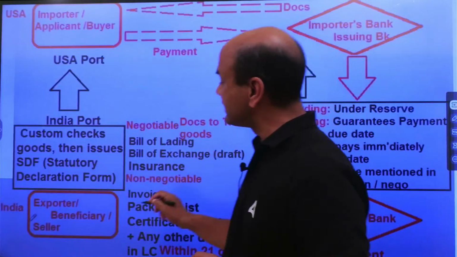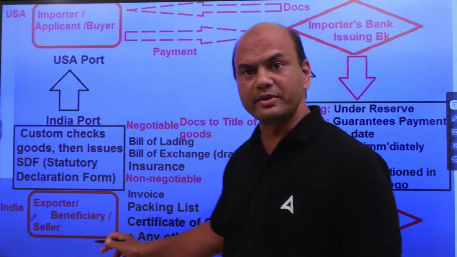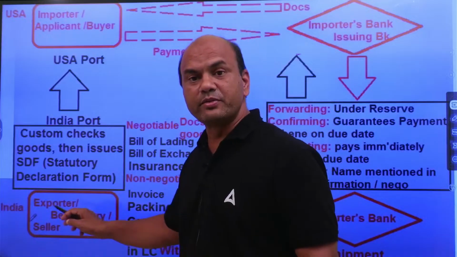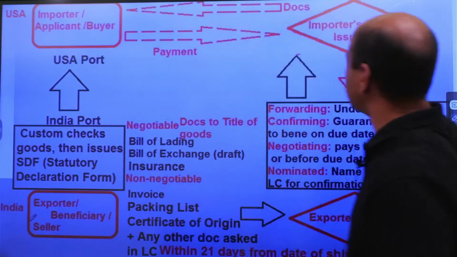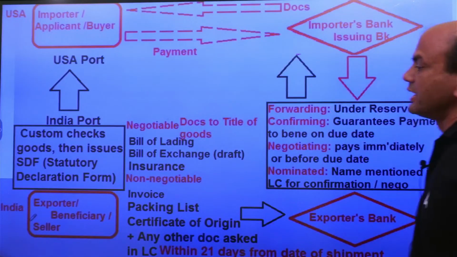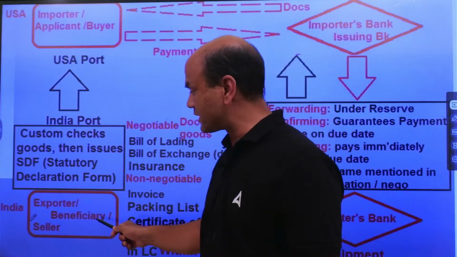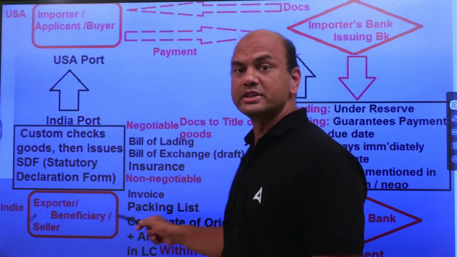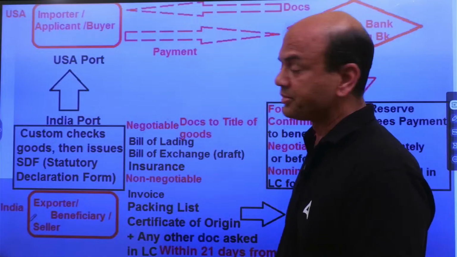The LC has reached this beneficiary. Now, what are we going to do? This beneficiary is going to send the documents to this issuing bank, to this importer's bank. Okay. So, the LC has reached this beneficiary. Now the beneficiary, meaning seller, exporter, is going to send the documents to this issuing bank. So how will he or she send it?